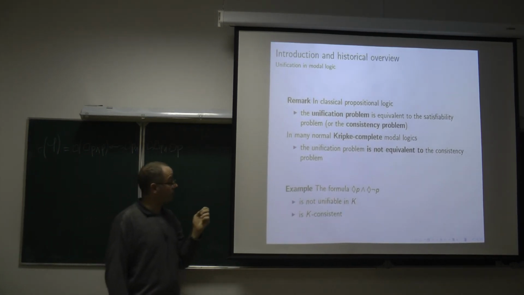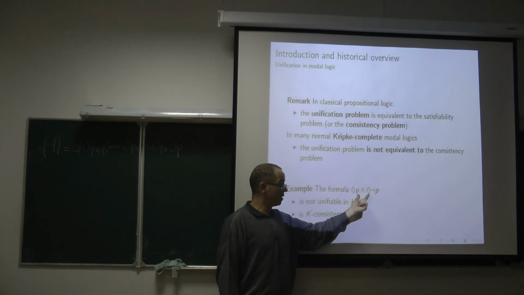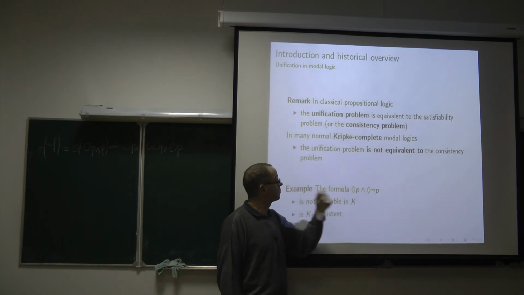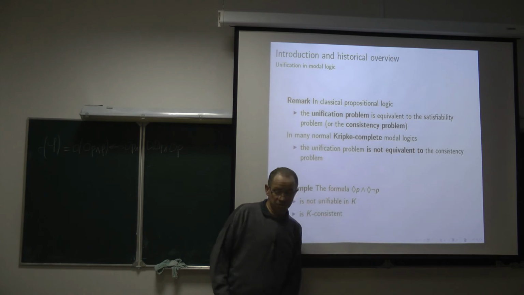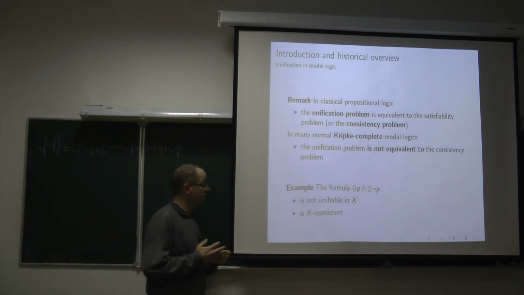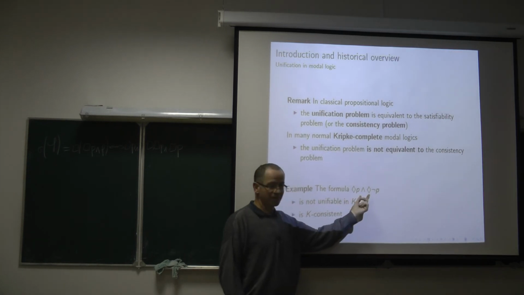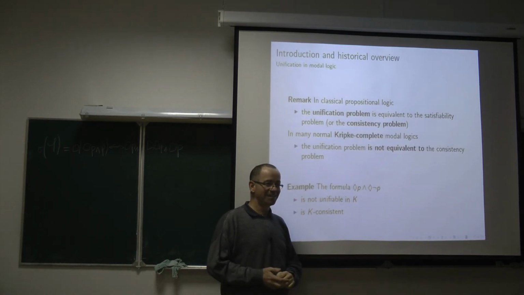For example, this formula, if we consider the minimal modal logic K, it is of course consistent, or it is satisfiable. There is a Kripke model which satisfies it, but it is not unifiable in K. Why is it not unifiable in K? Because K doesn't prove anything beginning with diamond.